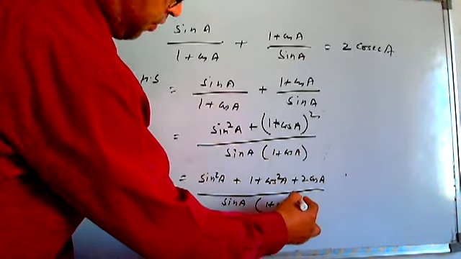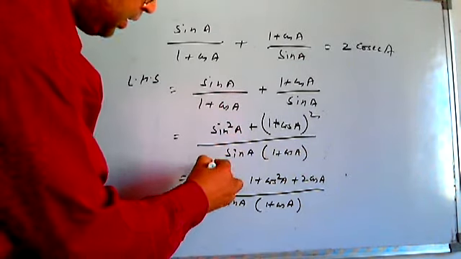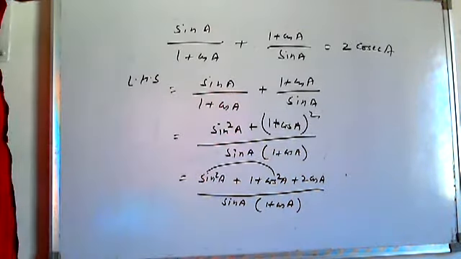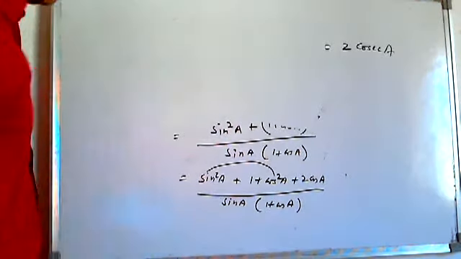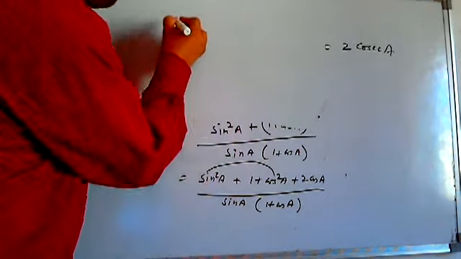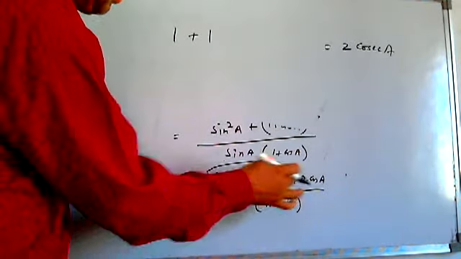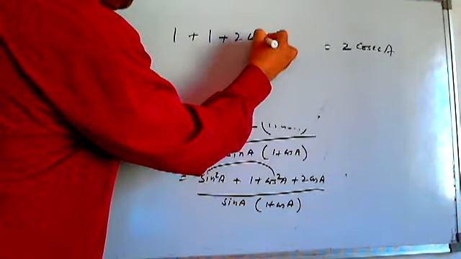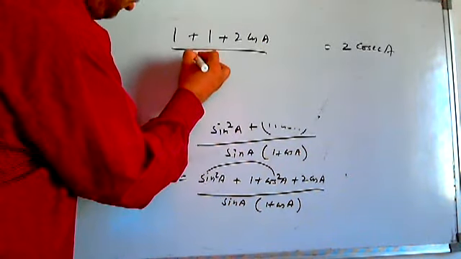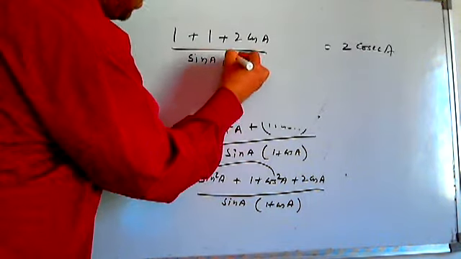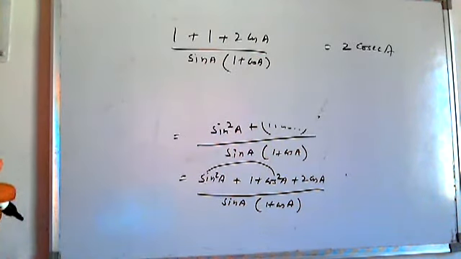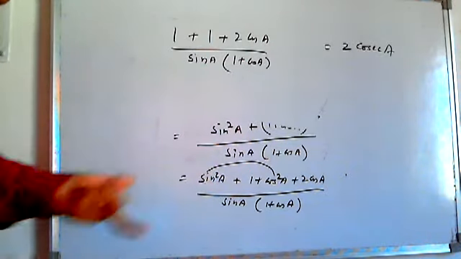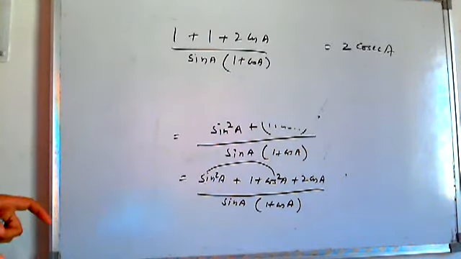Now, just see what is coming in front of you. See, this sine square a plus cos square a is giving you 1, which will be 1 plus 1 plus 2 cos a. So, don't you think that I'm taking the moment easily and you people are getting stuck? No. I'm just following the basics. Whatever option I'm left with, I just follow that option. I got this option only, so I did it. Nothing extraordinary I did here.